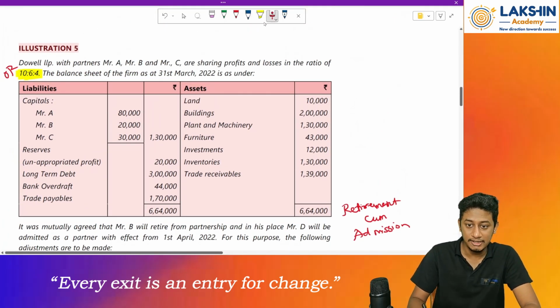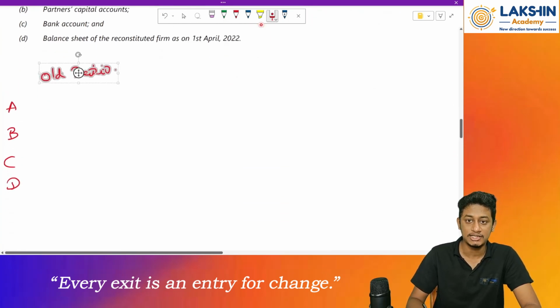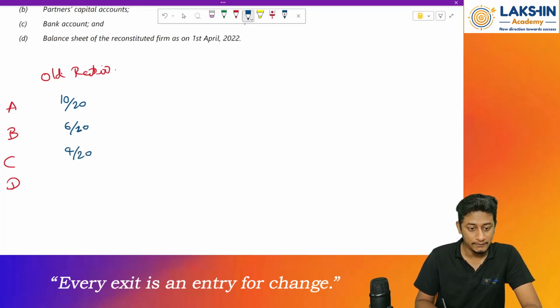It is 10:6:4. So 10 plus 6 plus 4 will be 20. So the ratio will be 10/20, 6/20 and 4/20.